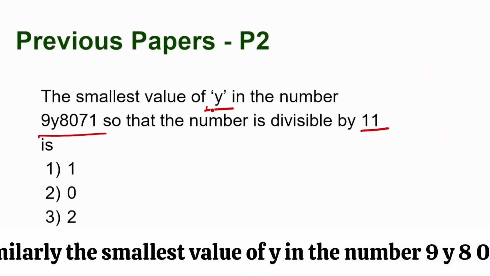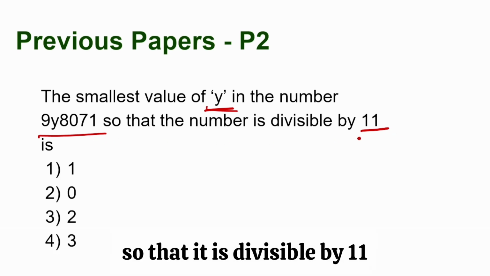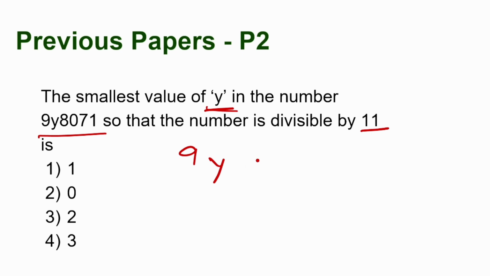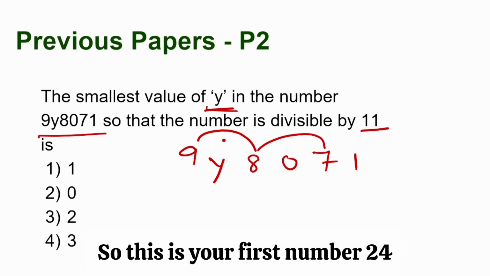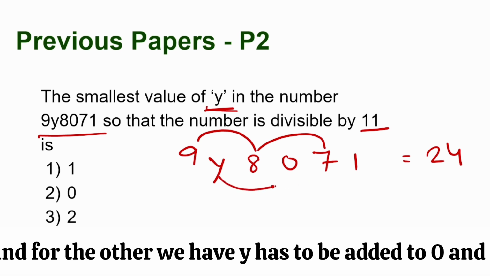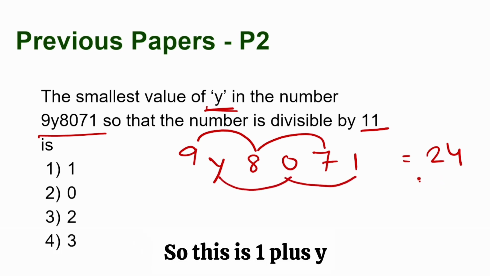Similarly, what is the smallest value of y in the number 9y8071 so that it is divisible by 11? So let's see this. We have 9y8071. So 9 plus 8 is 17, 17 plus 7 is 24. So this is your first number, 24. And for the other, we have y added to 0 and 1. So this is 1 plus y.